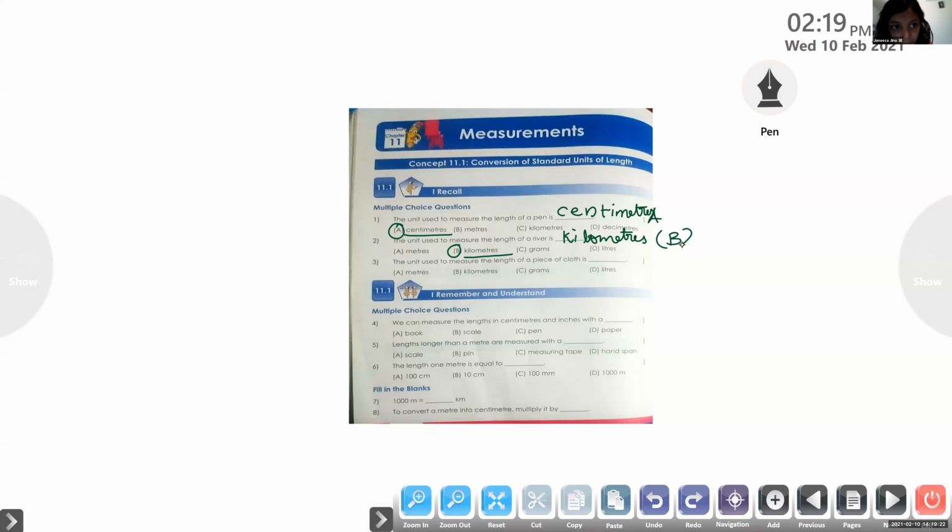Which unit will we use to measure the length of cloth? Is it kilometer, meter, gram, or liters? Do you know, my dear? Meters. Very good. M-E-T-R-E-S. Meters. Option A. Very good.